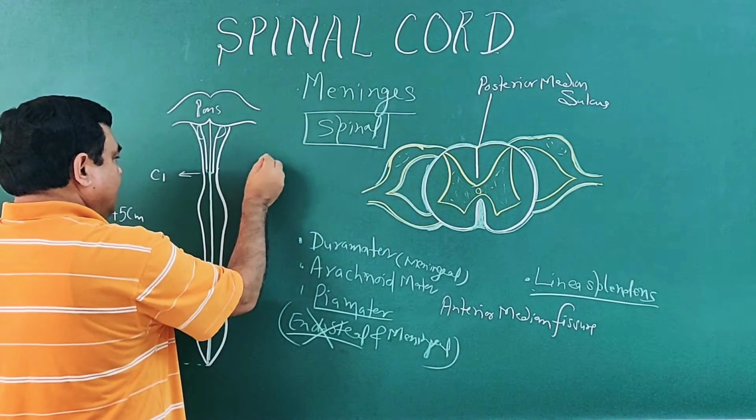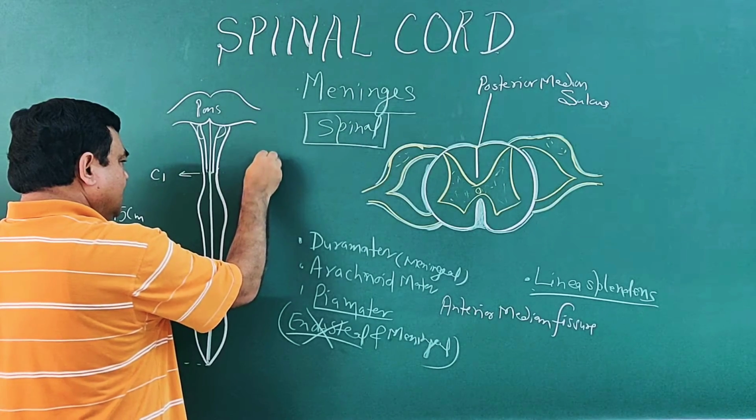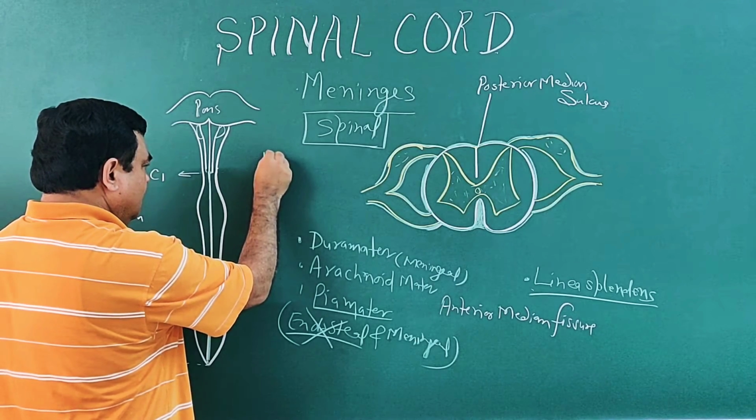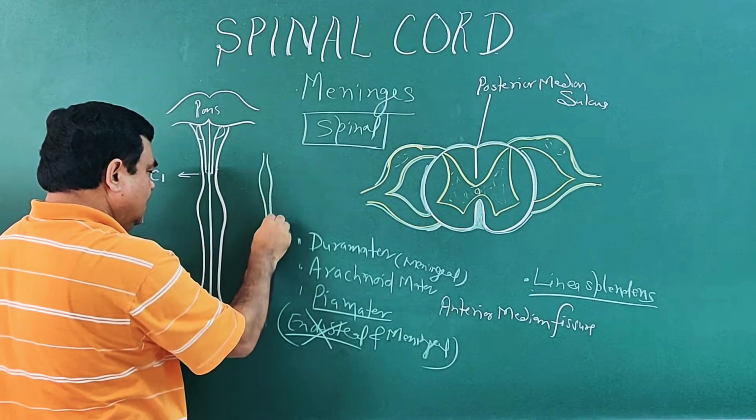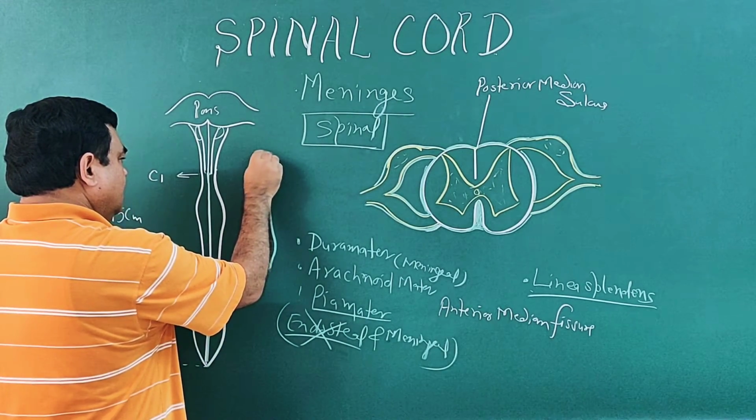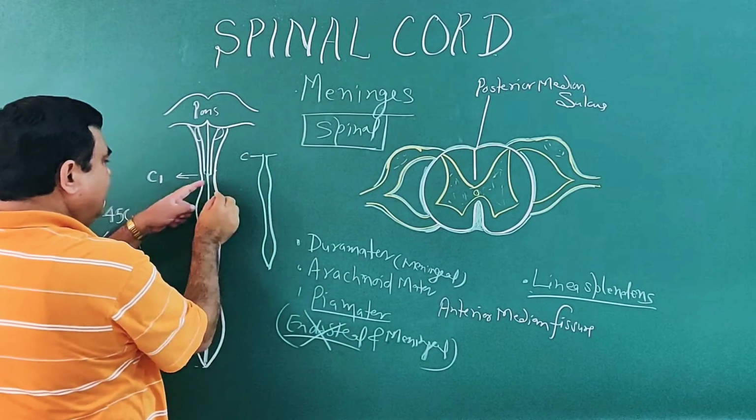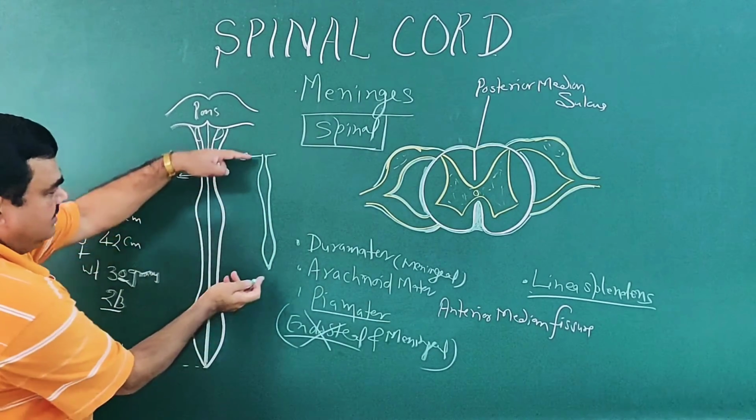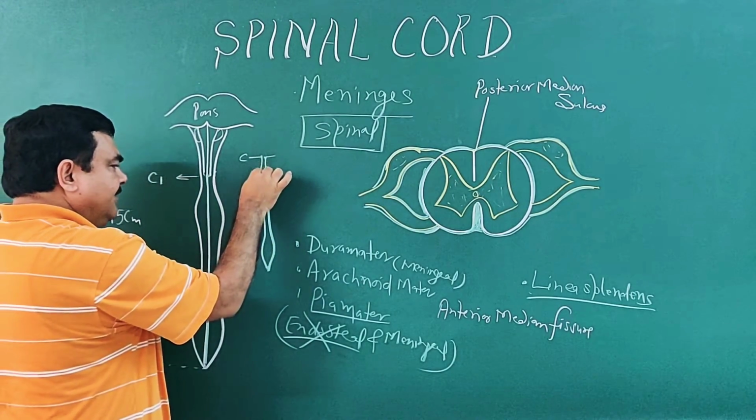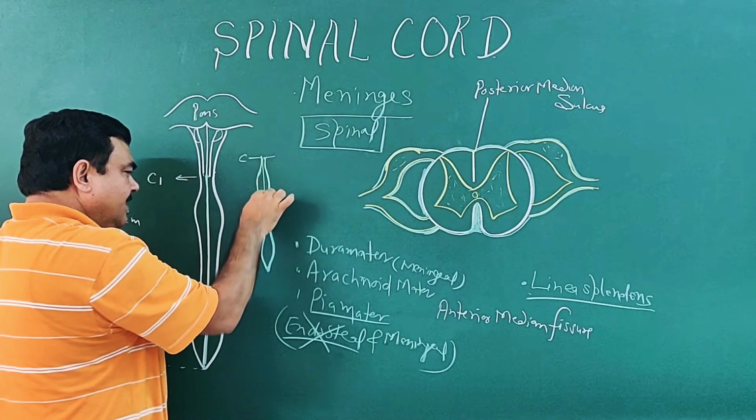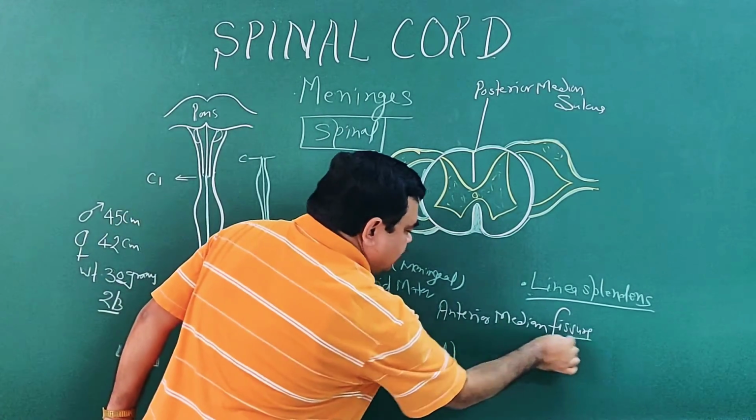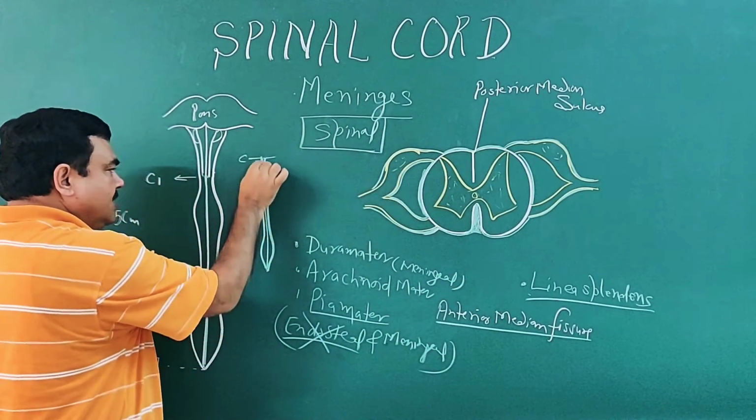Here, if you make another diagram of the spinal cord, this is C1 level and this is L1 level. This is spinal cord. There are two enlargements we will discuss later. This is median plane, this is median, anterior median fissure.